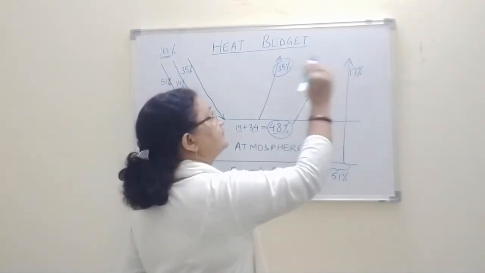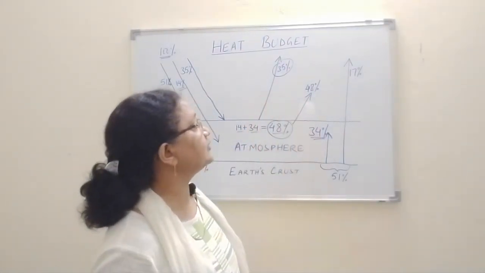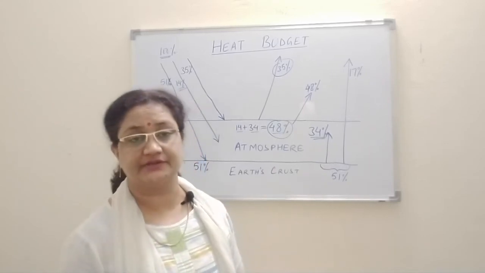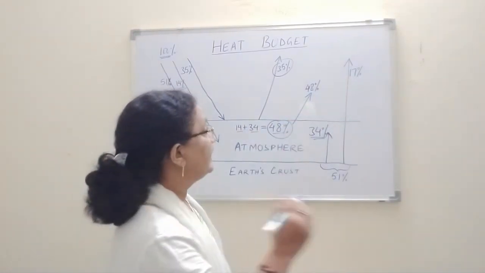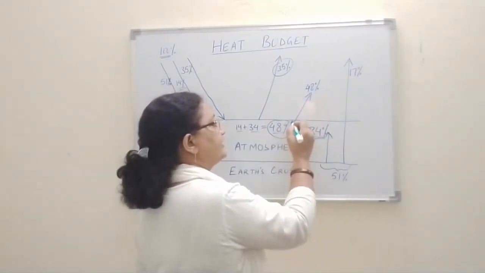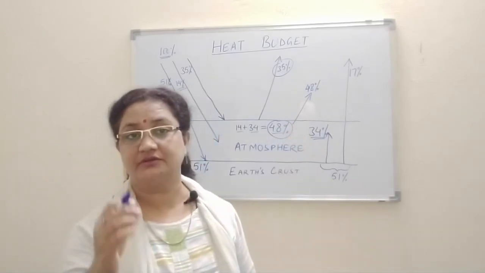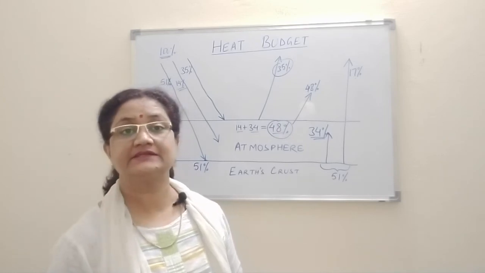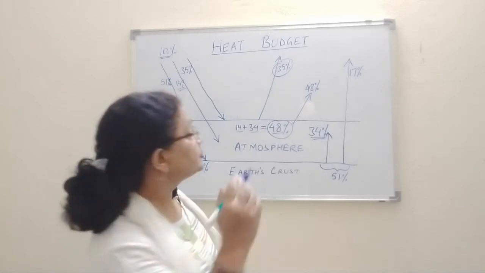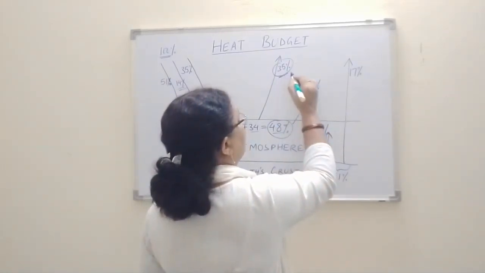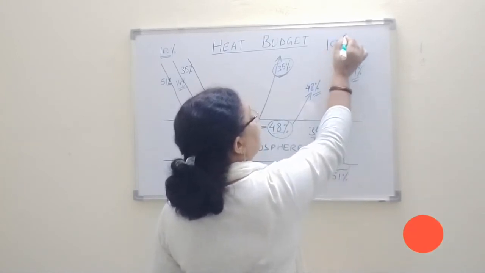35% plus 17%. How much is that? When we total both the values, how much are we getting? Yes, 52%. Clear? Now this is 52%. And after that, when we add this 48% of the atmosphere, so 52 plus 48, how much are we getting out of it? It is exactly 100%. So when we total all these three, it comes again to 100%.